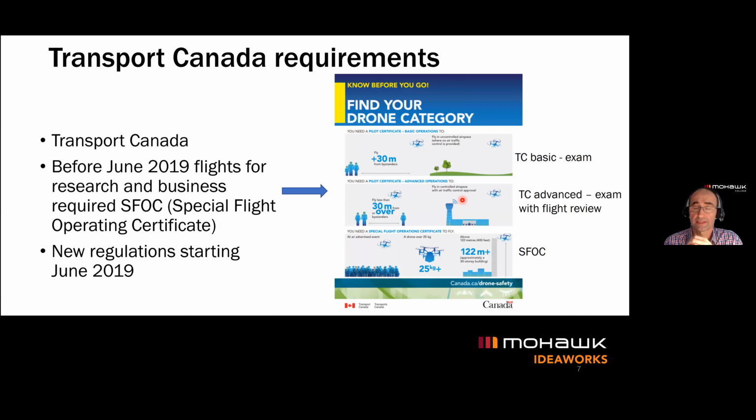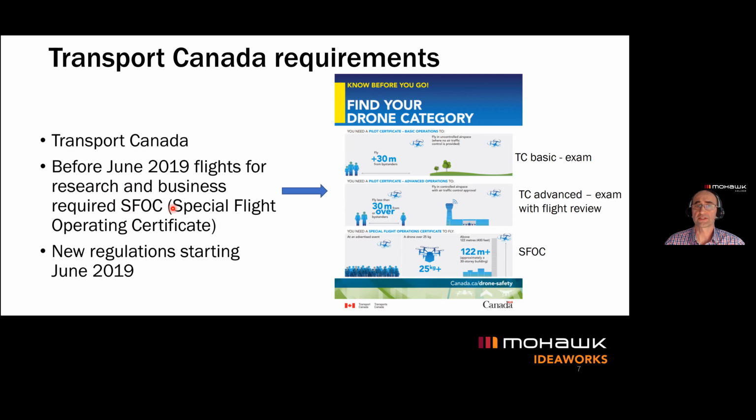permissions from Transport Canada. Prior to June of 2019, for any business-related or research-related flights, we had to apply for SFOCs, Special Flight Operating Certificates. This was happening the first few times we used the drone for a project. We had to apply for each flight. We had to send the request with the documentation to Transport Canada for approval. After 3-4 flights, we were granted a 1-year permission to fly in Ontario in controlled airspace.